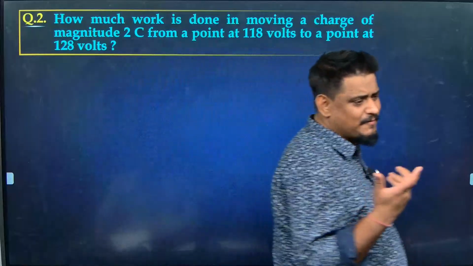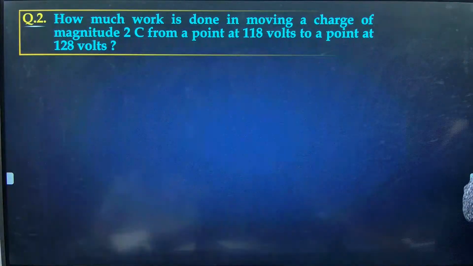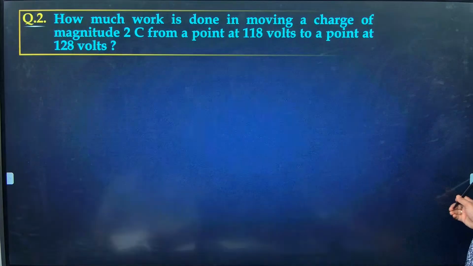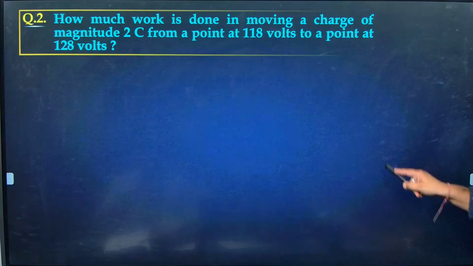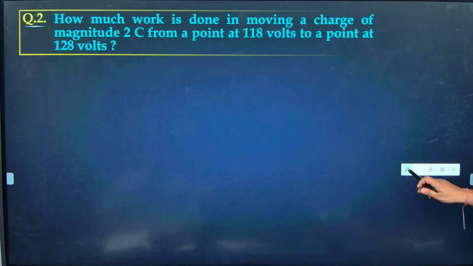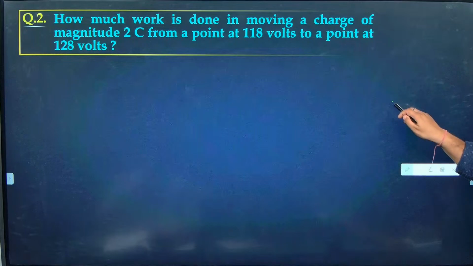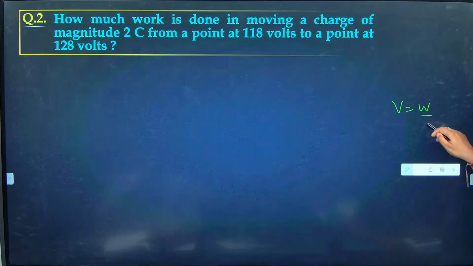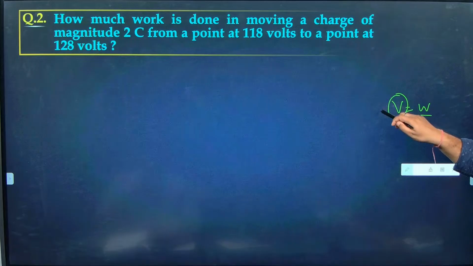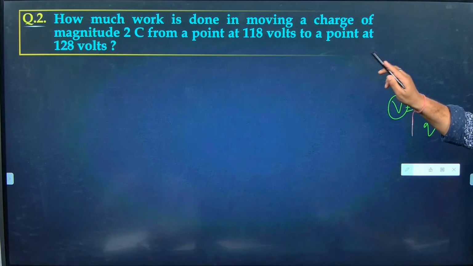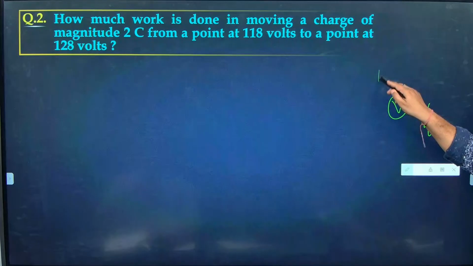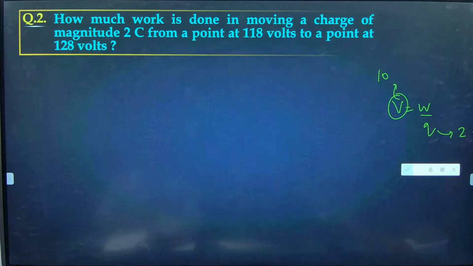Simple questions. In the last class I told you potential difference V is equal to what by what? W by Q. Just now before some time also I told you that potential difference V is equal to W by Q. Potential difference will be how much? 118 and 128. It will be 10. Q is given as how much? 2. 2 into 10 will be how much?